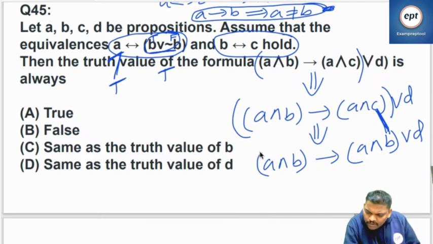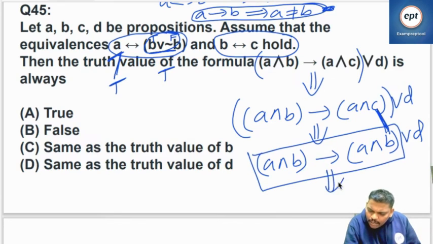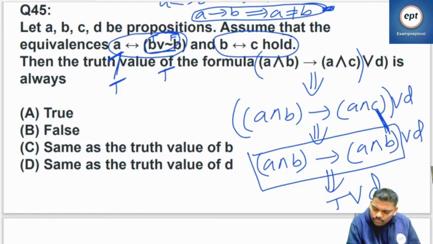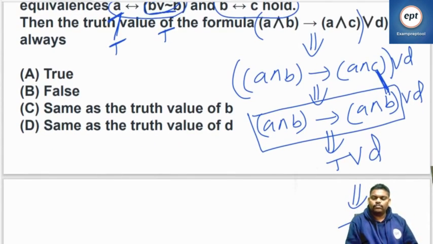And one more thing, see this. In the implication table, left side, right side same, it is compulsorily always true. In the implication table, left side, right side same means it is always same. True or D. So finally it is true. A implies A, always true.